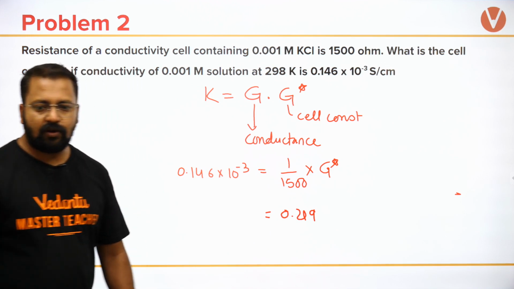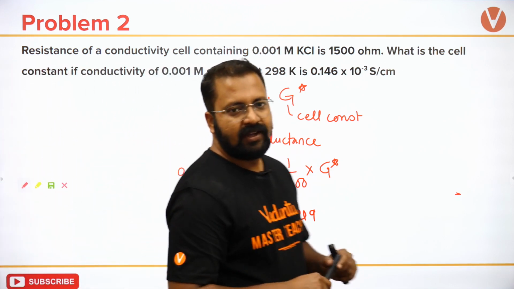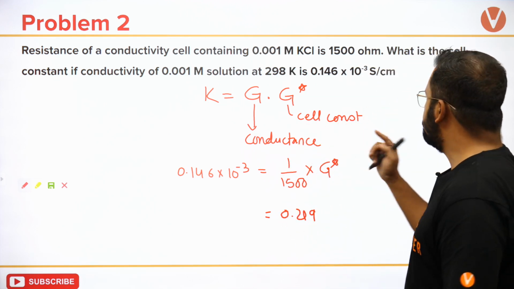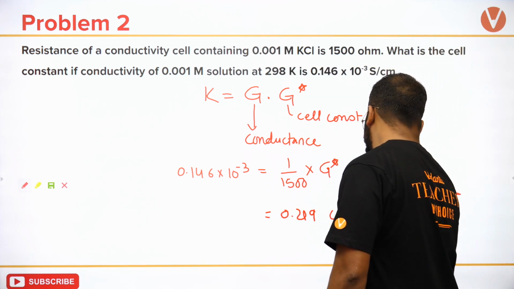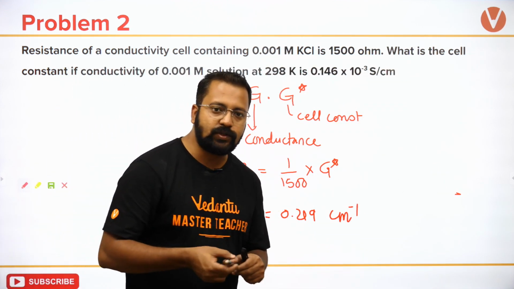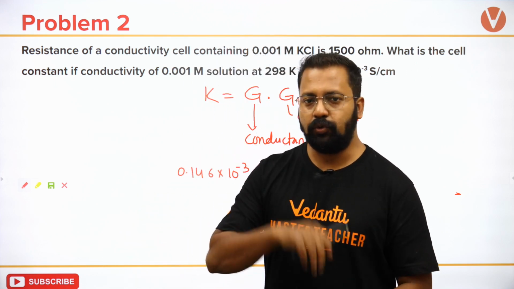What will be the unit for cell constant? It is length upon area, so it will be centimeter inverse. 0.219 centimeter inverse will be the answer to this question.